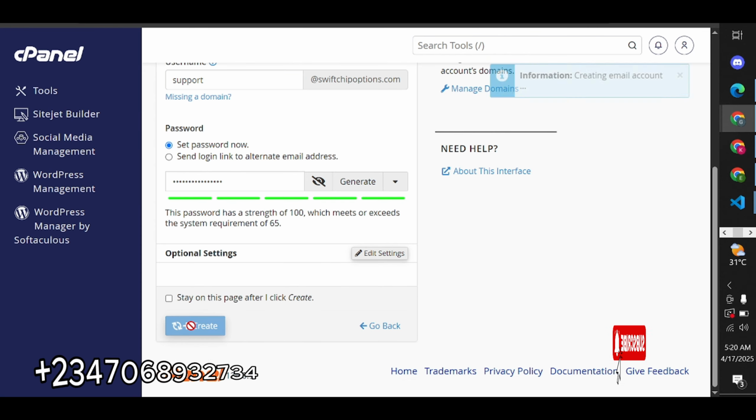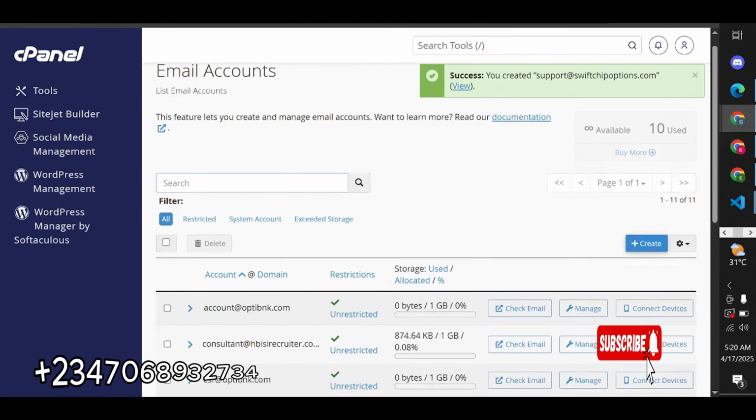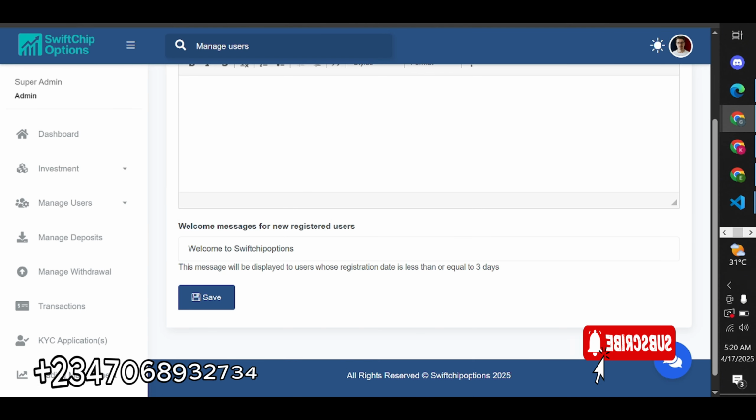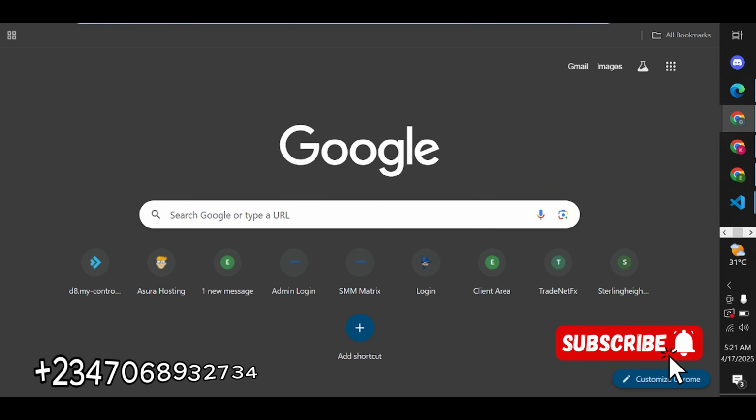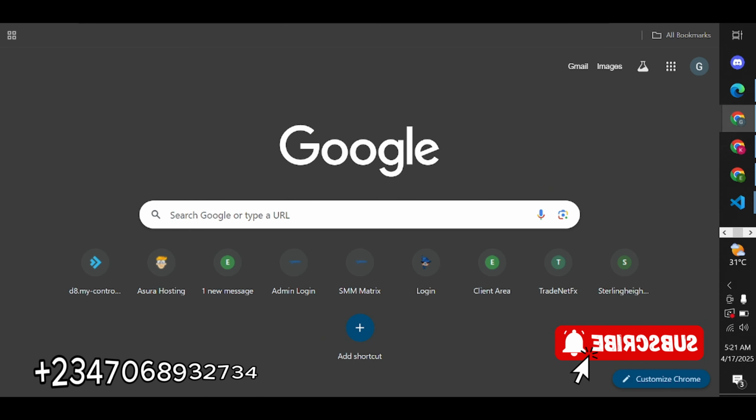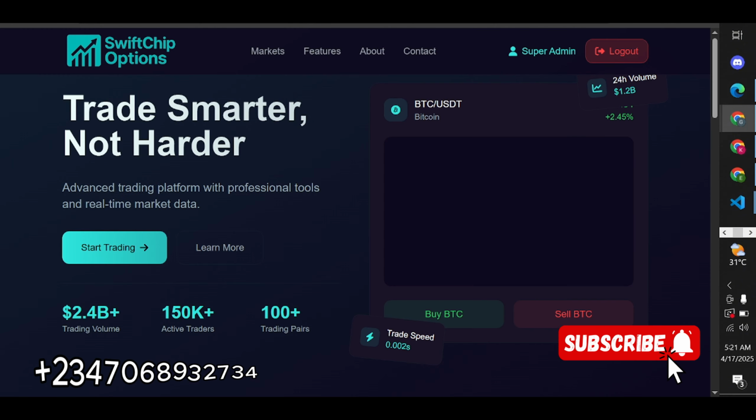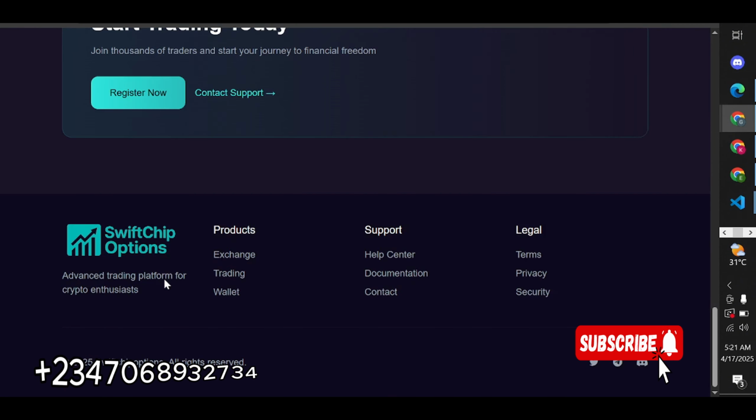I'm trying to clear an email, so I can't show you the password. So we're done with that. So just copy this, open this, paste. You can see we changed the logo. So this is the new one that we just created. You can see how it looks like.